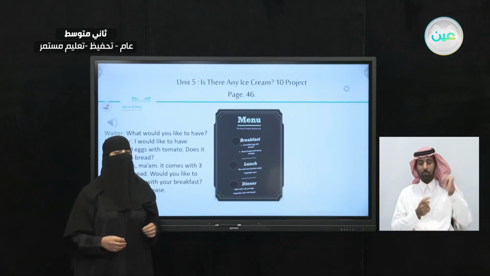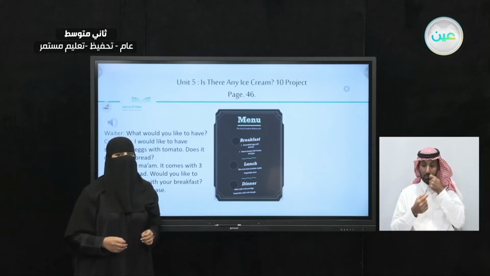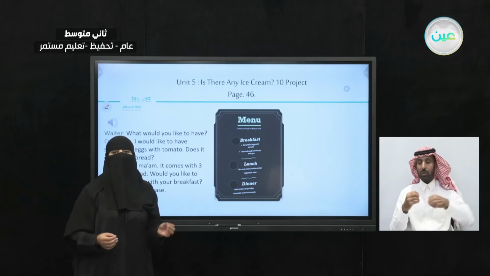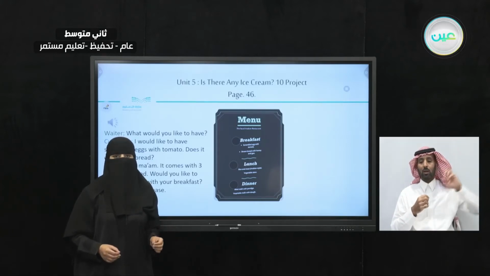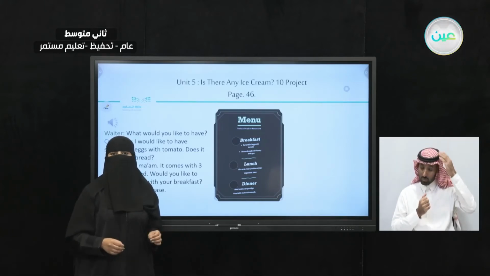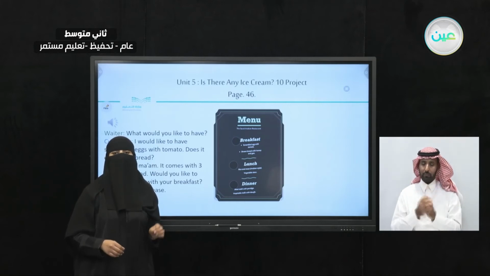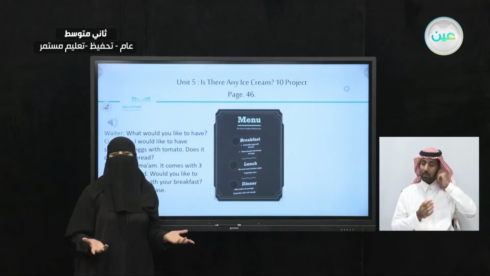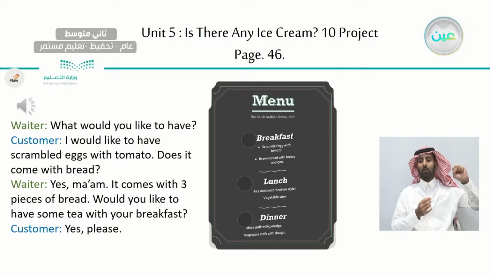But what if the customer is a man? Are we going to use the word ma'am? We can't use the word ma'am. We're going to use the word sir. We're addressing this customer with the word sir. But how about if this is a young lady? So what are we going to use? We can use the word miss. And this is the polite way to address them.